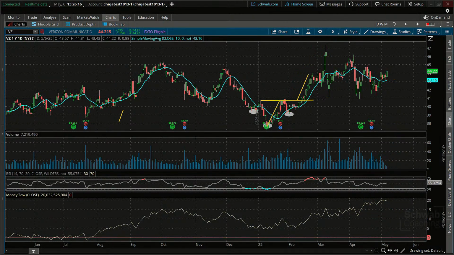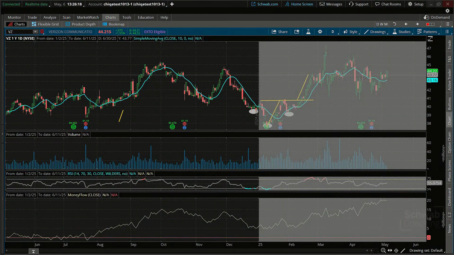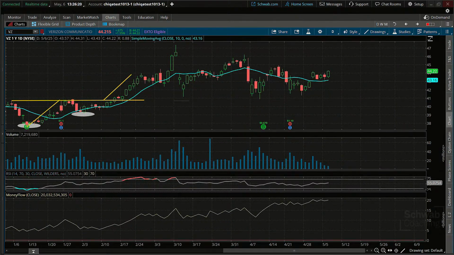Now, within this, there has been a little bit of a flag pattern forming. If you can see it right there, it's small. I realize that. And we're already at the T1 level, but we're taking out that higher, at least right now. We don't know if we'll close above it or not. It's certainly a close above the high of the low day as it stands right now. I can't say it's a close yet, but there you have it.